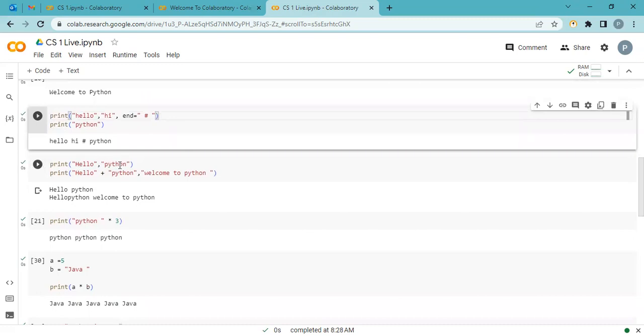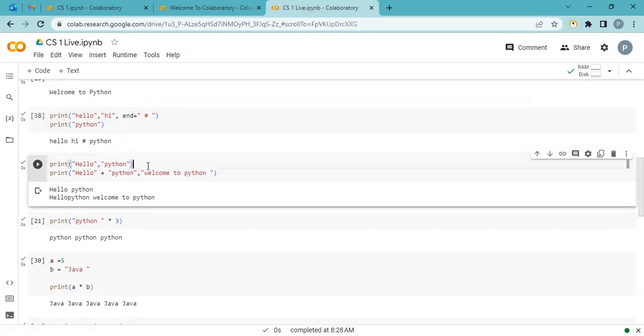Now, hello and Python, we use comma. Comma is a separator. Using comma, we can print multiple arguments. But when we use plus, it means join. It joins these two strings. Hello and Python is now a combined string. Hello is different, Python is different, so we use the plus sign to concatenate, to join two strings.